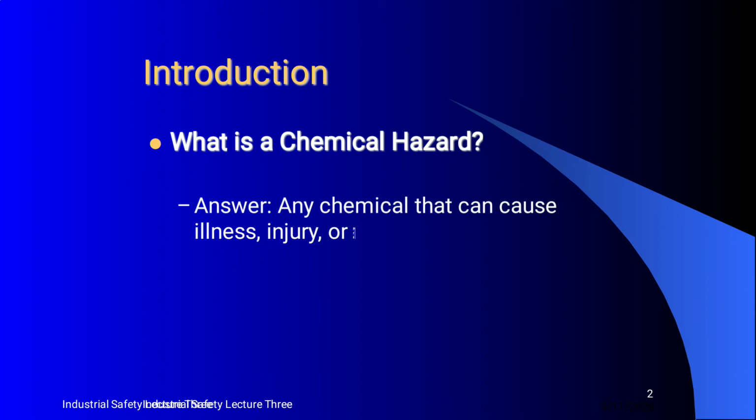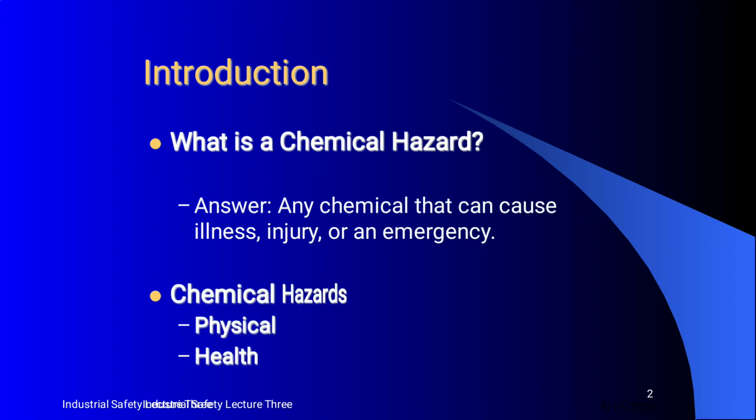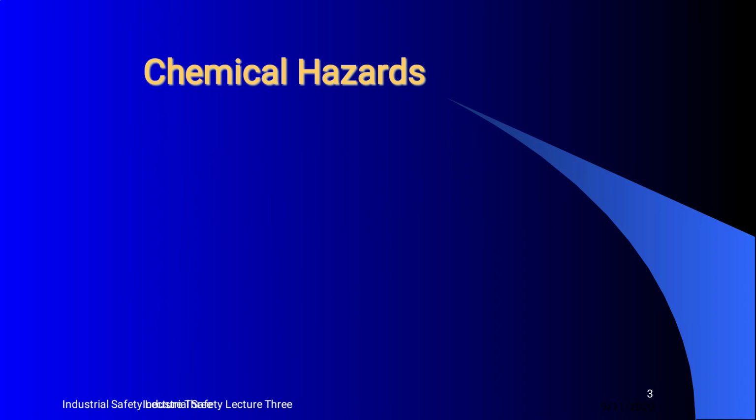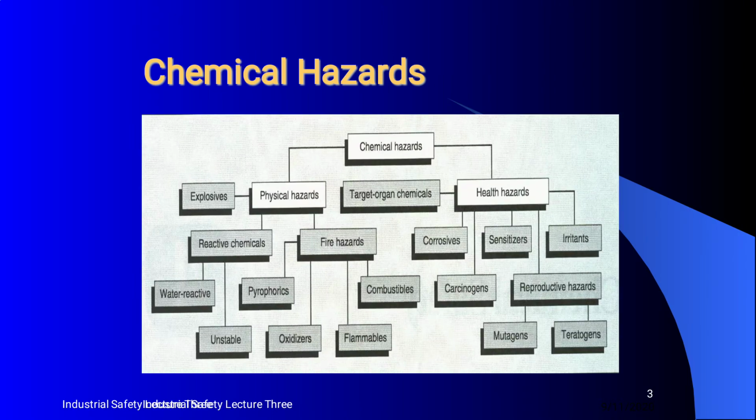Firstly, what is a chemical hazard? A chemical hazard means any chemical that can cause illness, injury and an emergency. Second, chemical hazards are physical and health hazards. Next, the chemical hazards: explosive is a physical hazard, and health hazard is the second type, with target organ chemicals as health hazards.